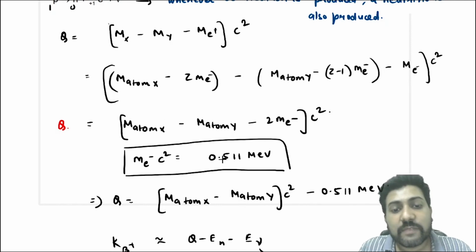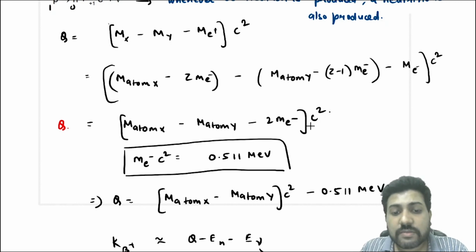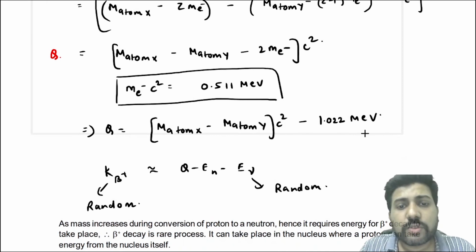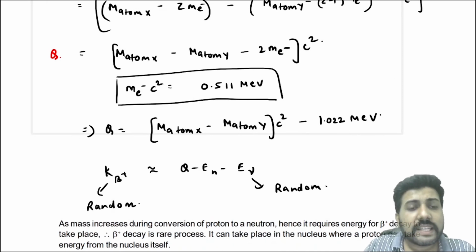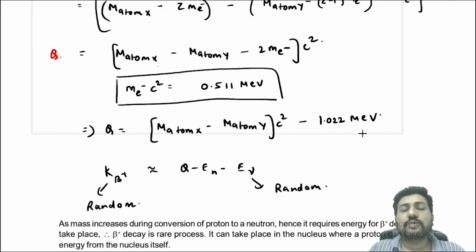Now the mass of electron into c square, that is the rest mass energy of the electron, is 0.511 mega electron volt. We have discussed this before also in the last class. That means 2 into mass of electron into c square will be 1.022 mega electron volt. So the Q value will be equal to mass of atom X minus mass of atom Y into c square minus 1.022 mega electron volt. So this is the Q value for a beta plus decay.